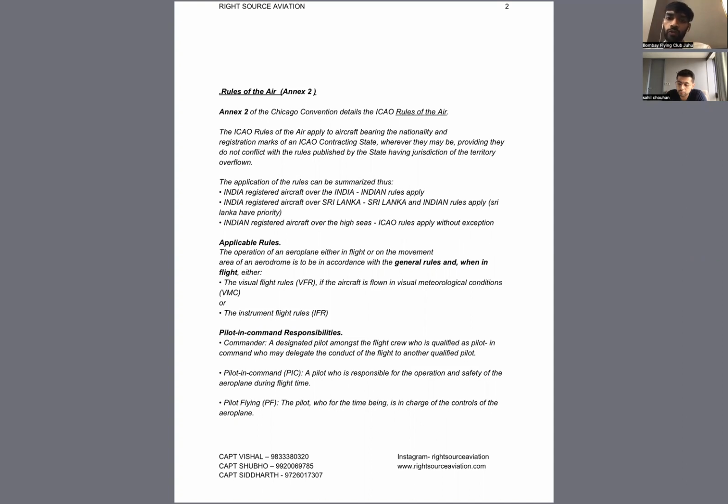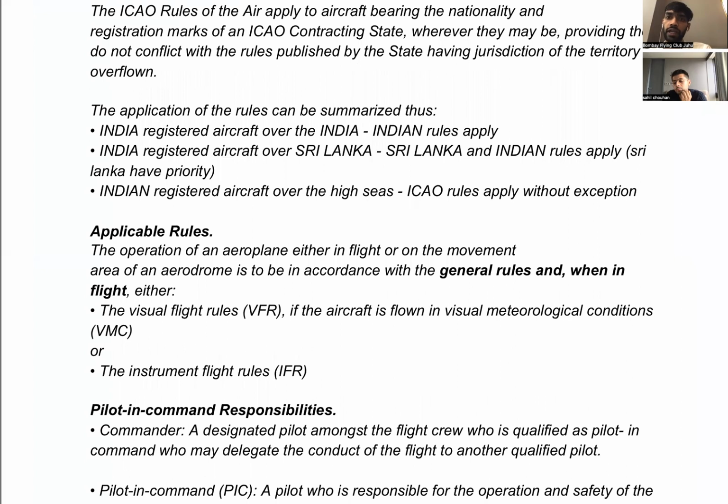Whom you are supposed to follow, and if you are flying in another contracting state, then whose rule will have priority, the local one or the one of the country where your aircraft is registered. So this is the rules of the air, who all are supposed to follow. For an example, an Indian registered aircraft over India, Indian rules would be applied to that aircraft.